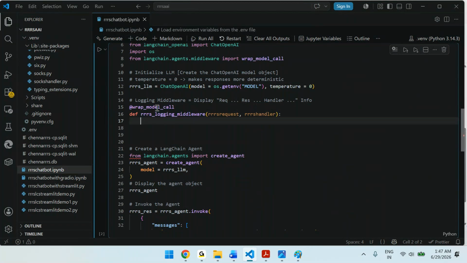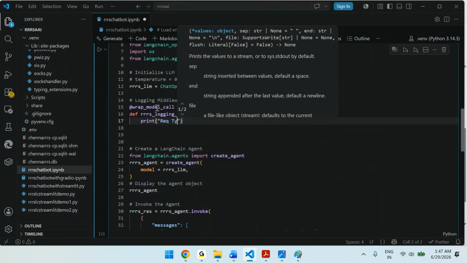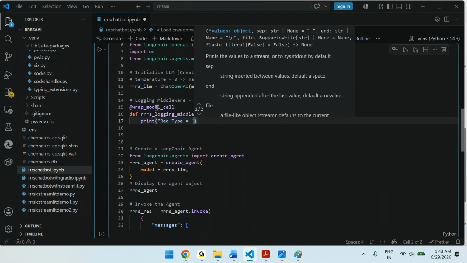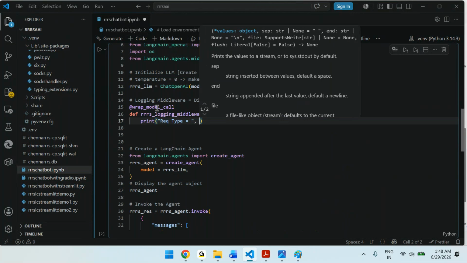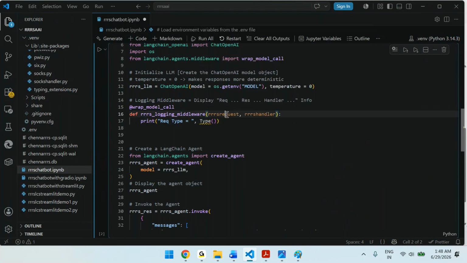So now you can display. Print the request type first: print request type, comma, type of this request. T is small letter.